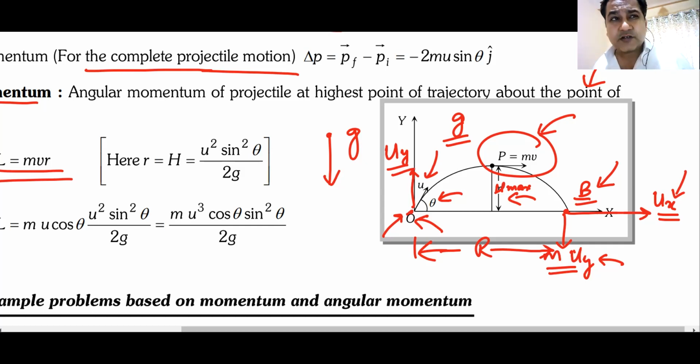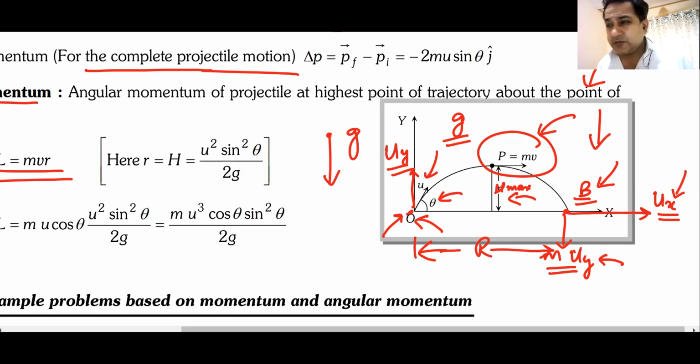Who is creating the torque which is acting on this body? The force of gravity is creating this torque, which is always in the vertical direction. The vertical direction lies in the plane of the figure.